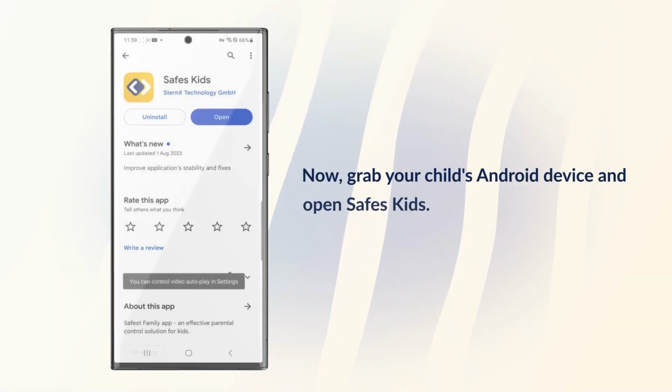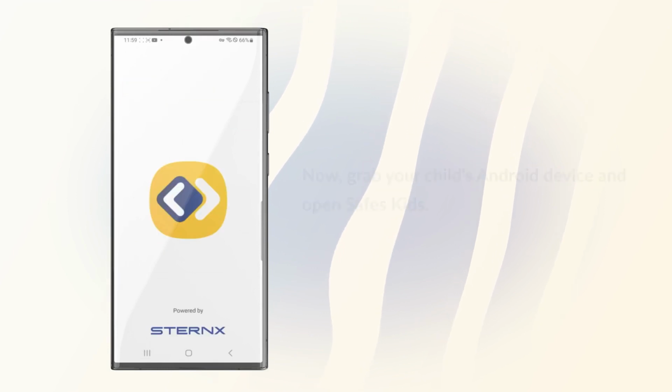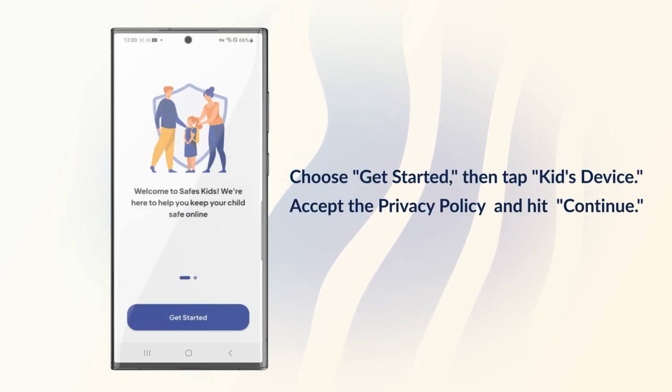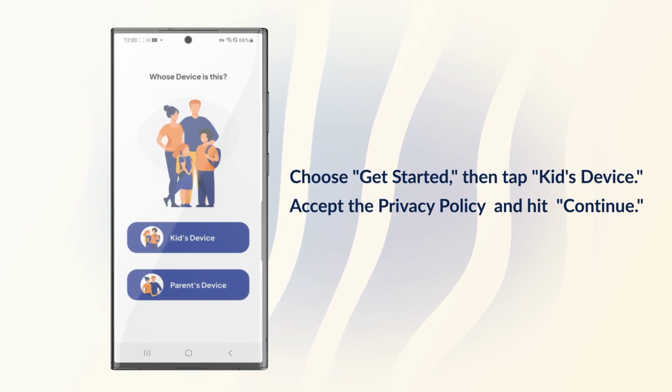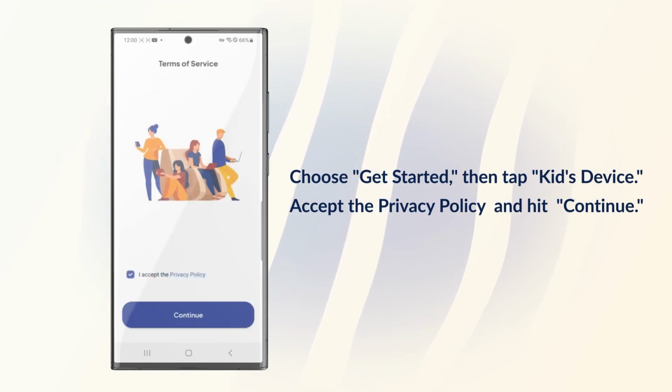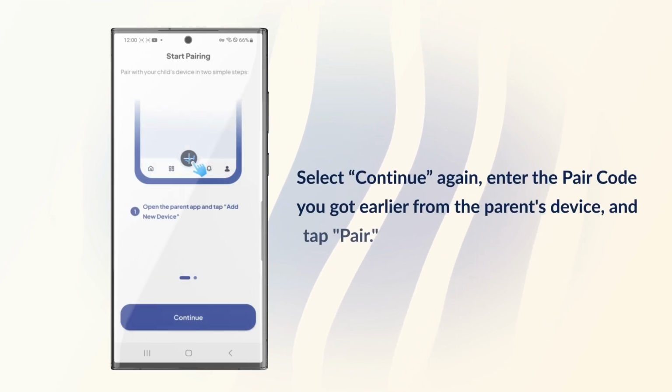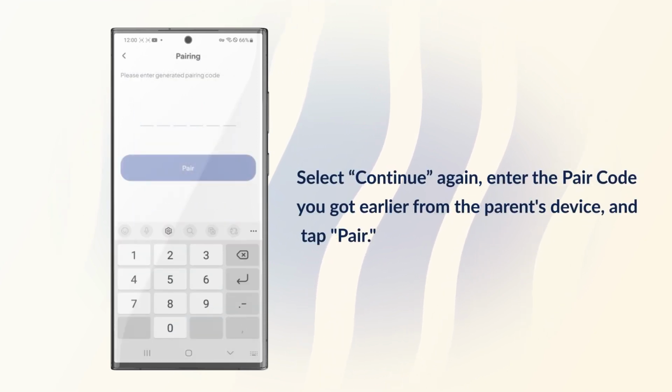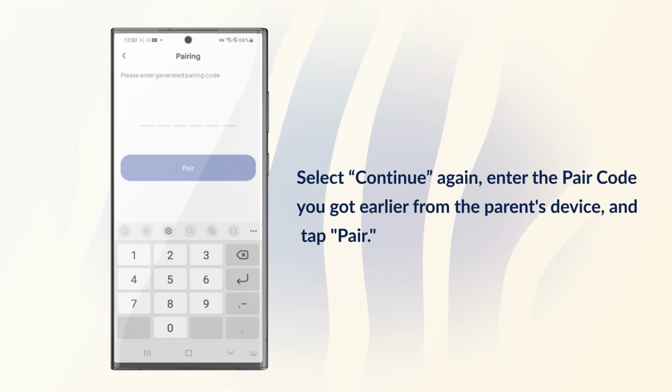Now grab your child's Android device and open Safes Kids. Choose Get Started, then tap Kids Device. Accept the privacy policy and hit Continue. Select Continue again, enter the pair code you got earlier from the parent's device, and tap Pair.